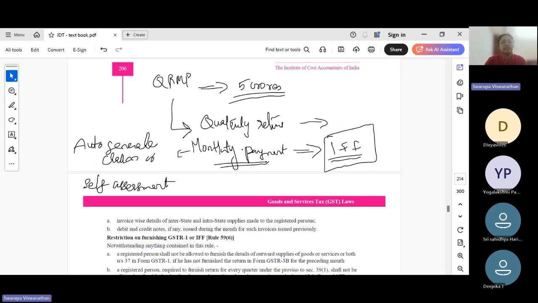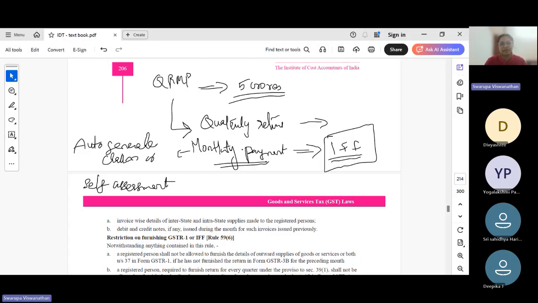And to enable the recipients to get the benefit of ITC in the month itself, IFF is filed. That is invoice furnishing facility. We can furnish the details of the invoice so that the recipients also get the credit on time. This is the summary of QRMP scheme: quarterly return, monthly payment. Monthly paid tax, file return on a quarterly basis.